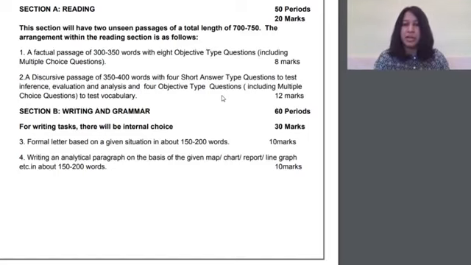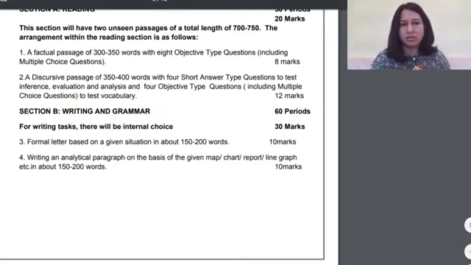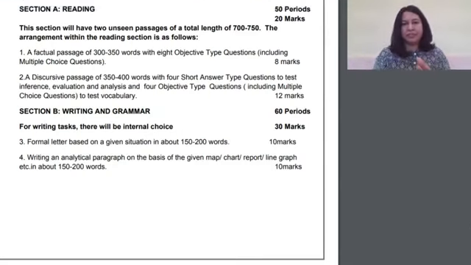And secondly, on Saturday you were given an unseen passage for which you had to answer multiple different question answers. So what we'll do now is check how we've done in that reading and understanding and answering the questions by looking at the answer key. So let's first look at the passage itself.